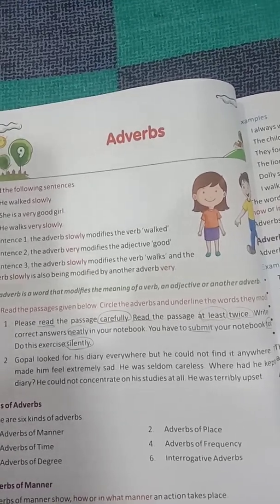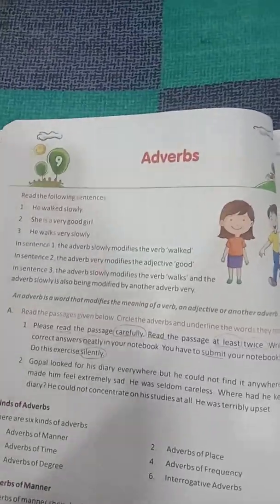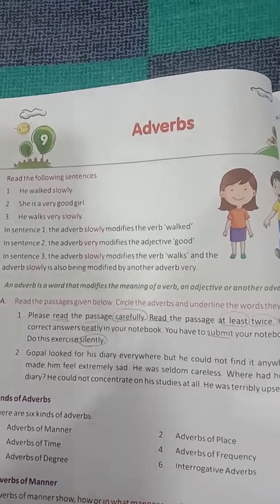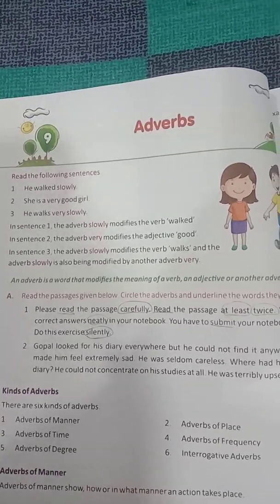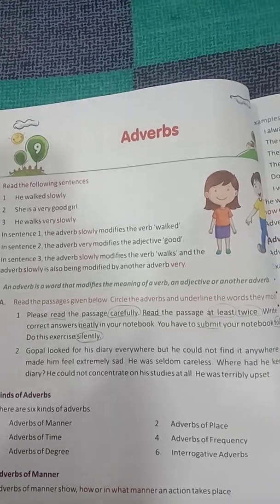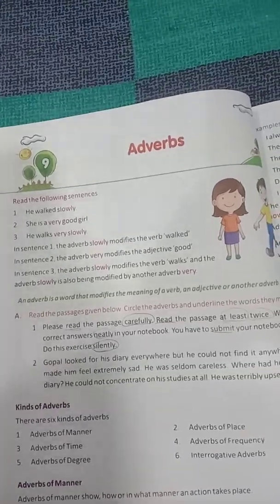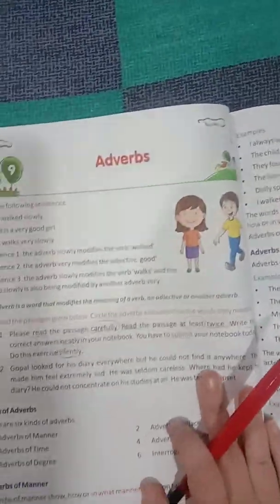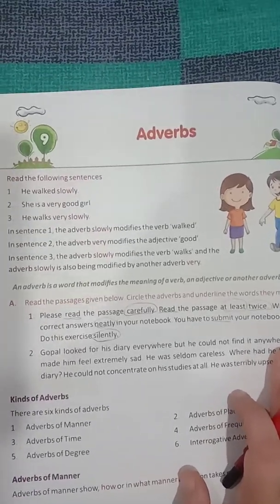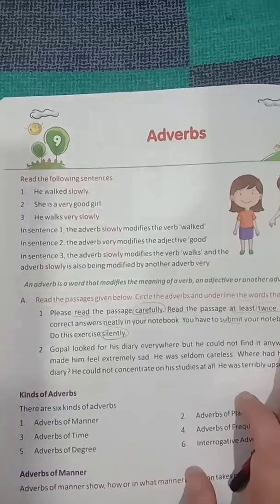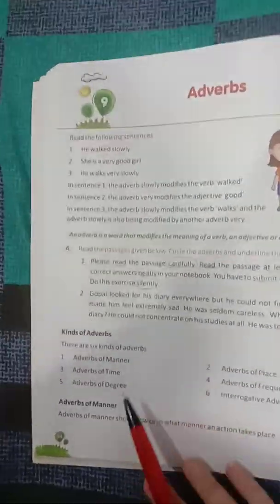Read the passage at least twice. So read, and you have to underline read and circle at least and twice. Write correct answers neatly. You have to circle neatly. You have to submit in your notebook. You have to submit your notebook today. So today you have to circle today, and submit you have to underline. Do this exercise silently. So silently is again an adverb. Okay, so second one you can do on your own.